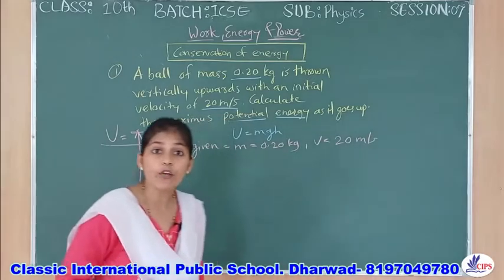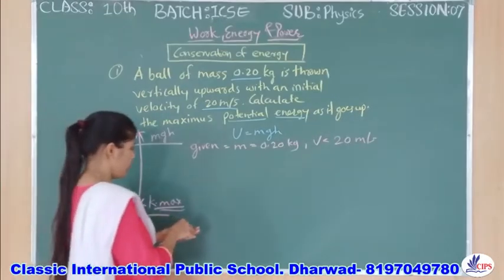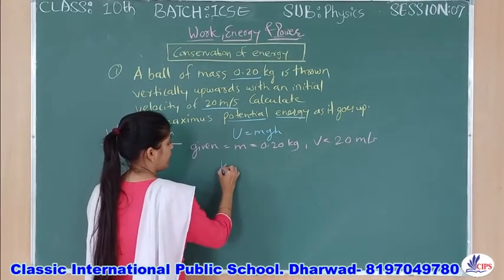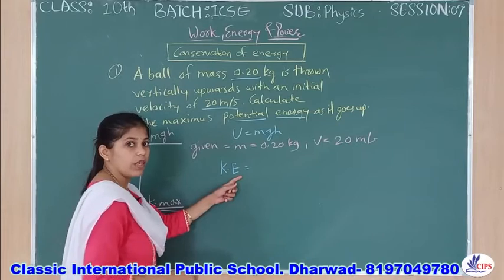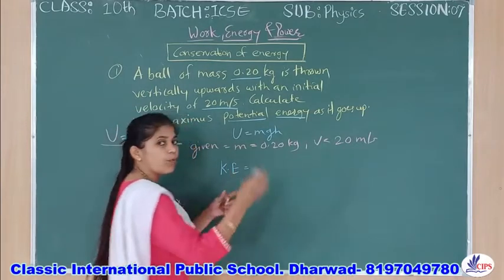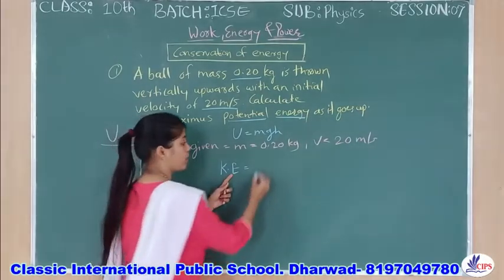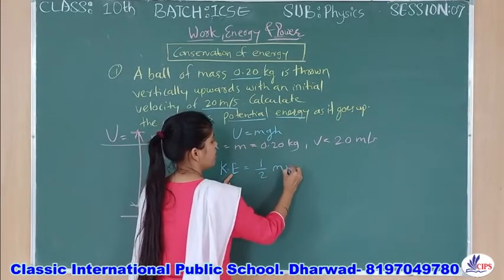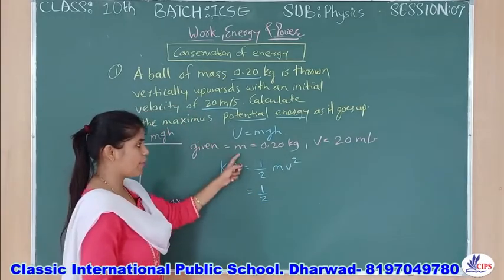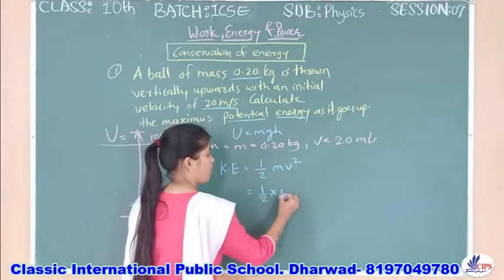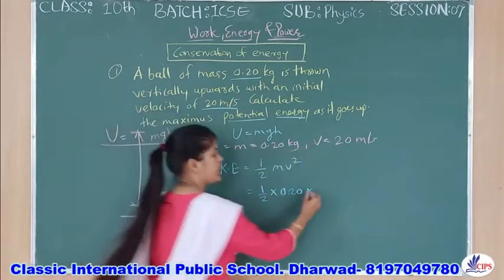So first of all you need to find the kinetic energy, right? We will write that the kinetic energy of the given object will be equal to its maximum potential energy. For that we will solve half m v square. What is the mass they have mentioned? 0.20. And what is v square? 20 square.